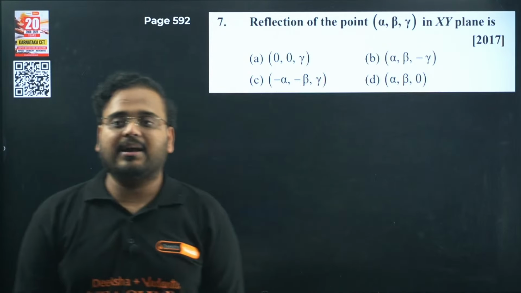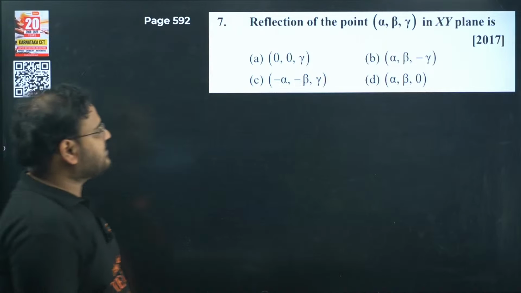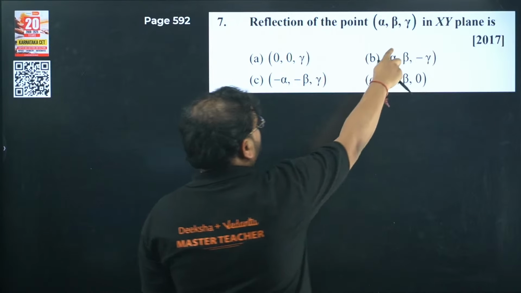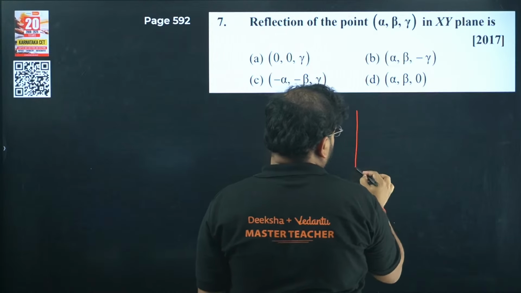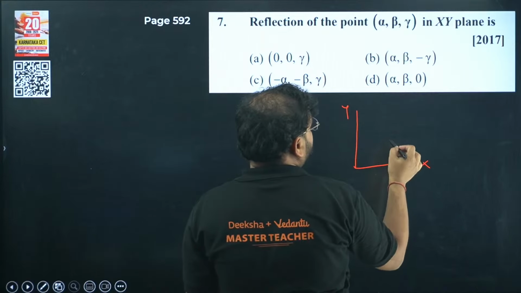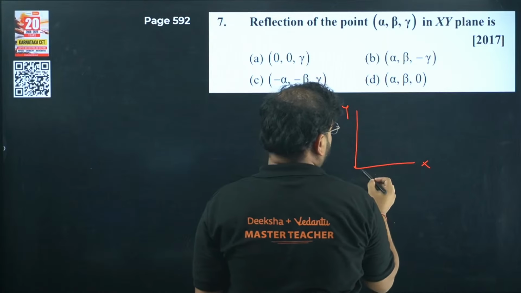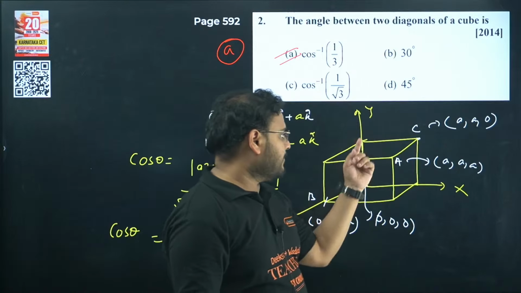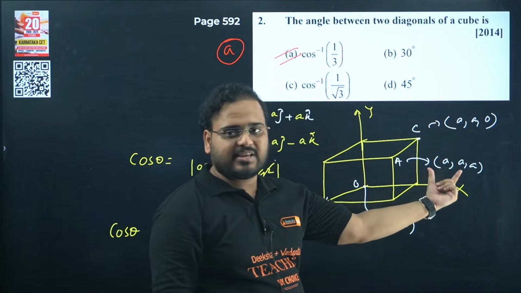Reflection of the point alpha, beta, gamma in the xy plane is what? In the xy plane, right? Everything will remain the same in the x and y coordinates, only gamma will change. So if you check here, this is my xy plane, right? Okay, the point is over here. In the xy plane, the image will be, only gamma will become negative. If I take this only as a reference, the mirror image of this point in 3D space A, A, A.